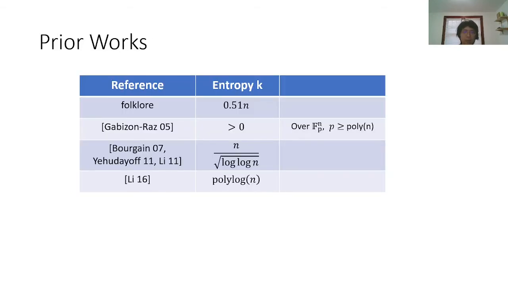Next I will briefly introduce some prior work on explicit constructions of affine extractors.